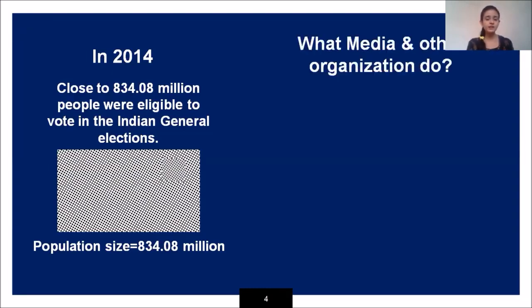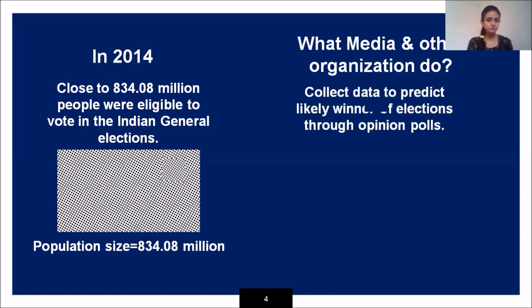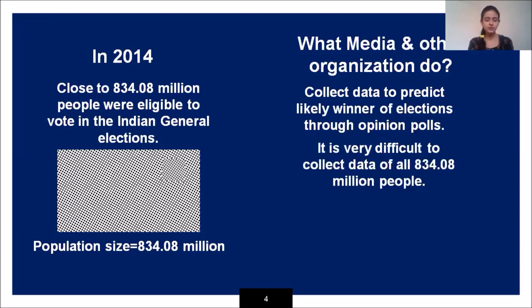Now, what do media and other organizations do? They collect data to predict the likely winner of the elections through opinion polls. But the problem is it is very difficult to collect the data of all 834.08 million people. So what they will do is take opinion polls from people who are nearby or in their network.